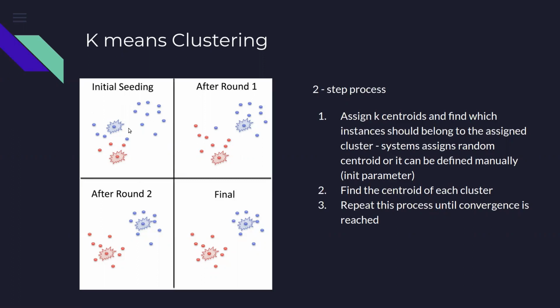So what we do, we take any two points from the observations as the center of the two clusters. We have been given 16 points, and our job is to divide them into two different clusters.